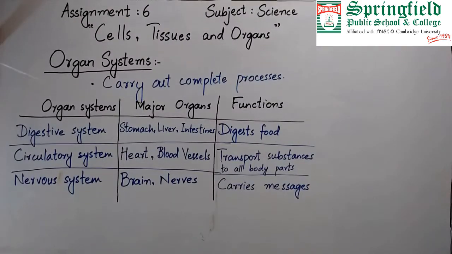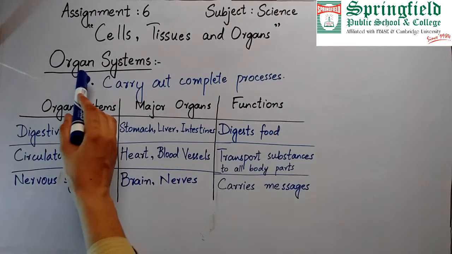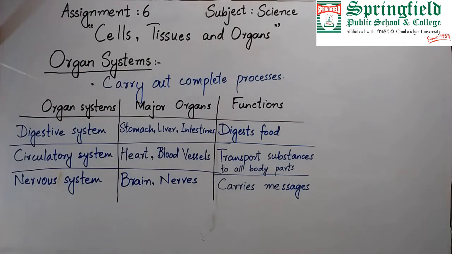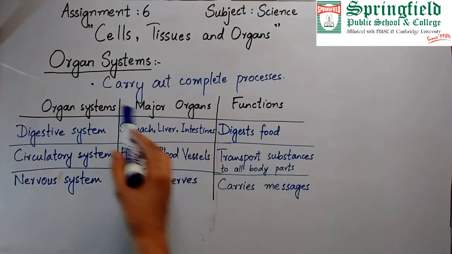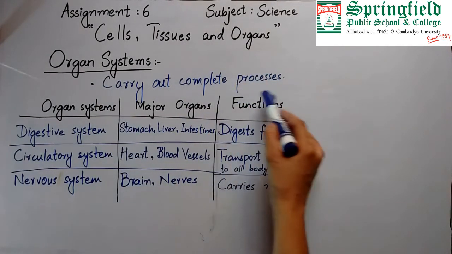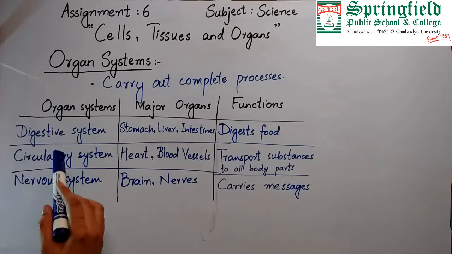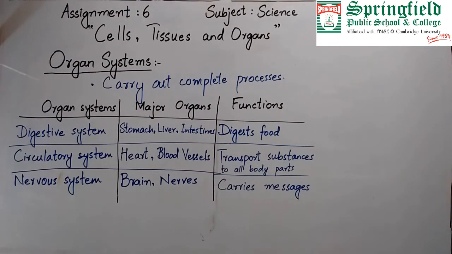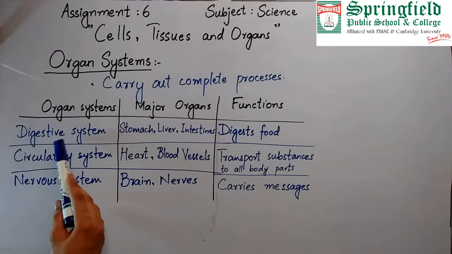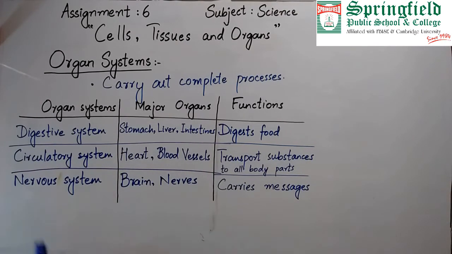Different organs work together to form organ systems. So an organ system performs jobs which are much larger than a single organ can do. You can say that they carry out complete processes. So let's see some examples of different organ systems. We have the examples of the digestive system, circulatory system, and nervous system.